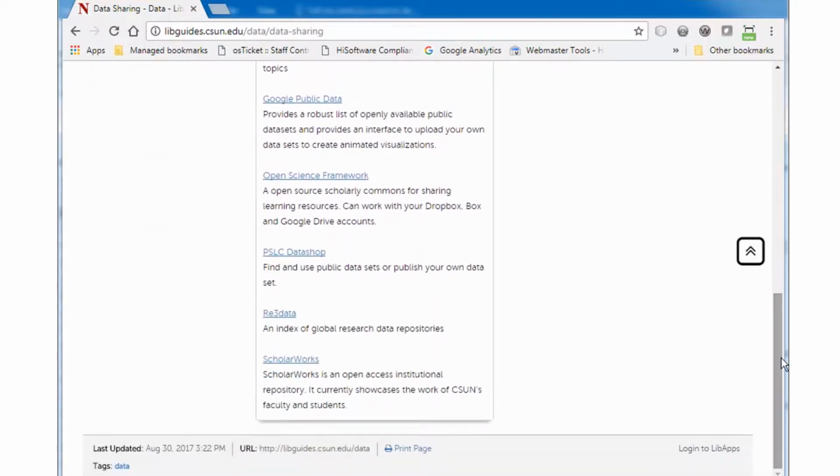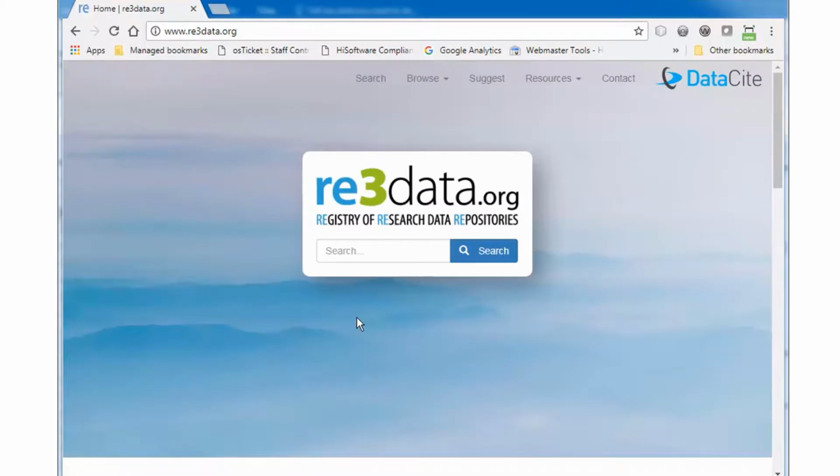On the Data Sharing Repositories Guide, the website that is currently the most robust is re3data.org because it is a searchable directory of repositories. You can search for a repository by a specific subject.